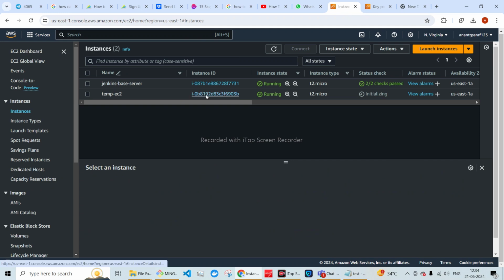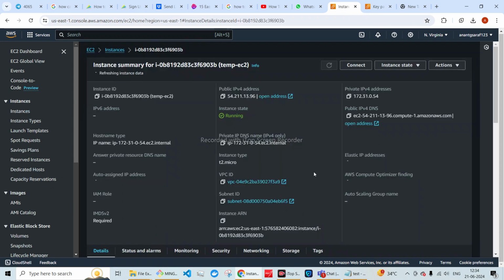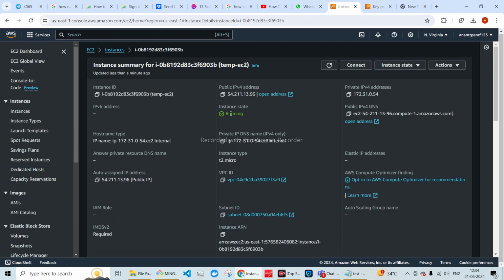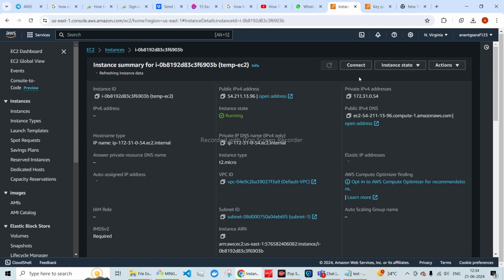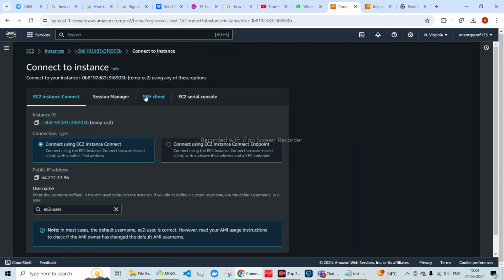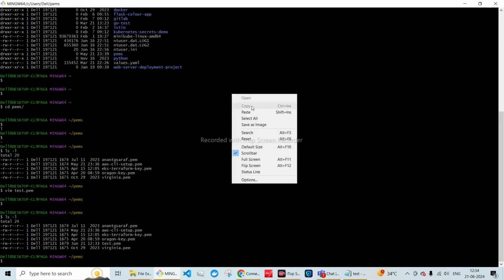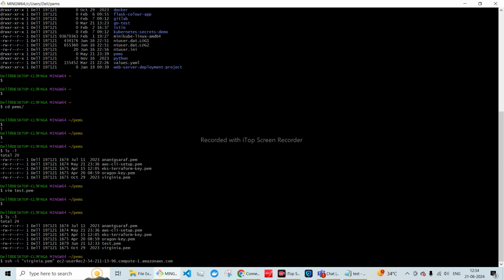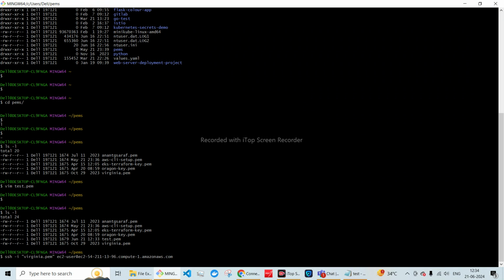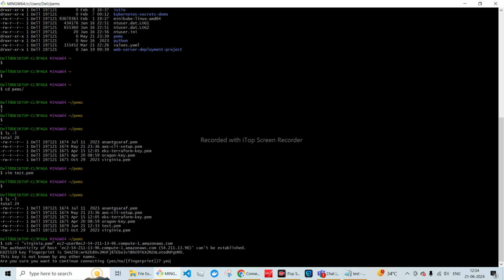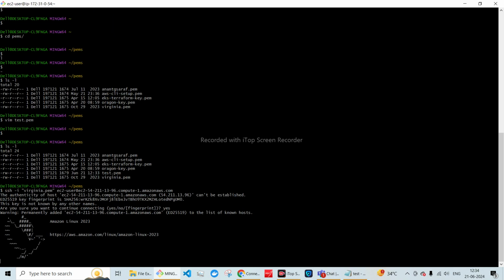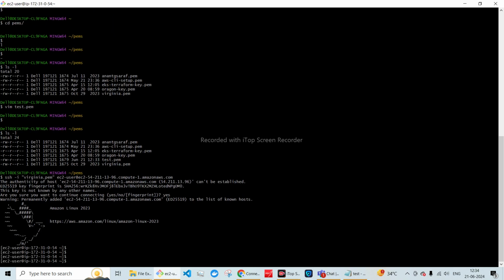These are our instances. This is the temp instance. It is still in the initializing state, and now we are able to see it in the running state. If you go to Connect, here you will get how we can SSH to this particular instance. Just copy and paste this command. The key is already present, and we are in the same directory where the key is placed.